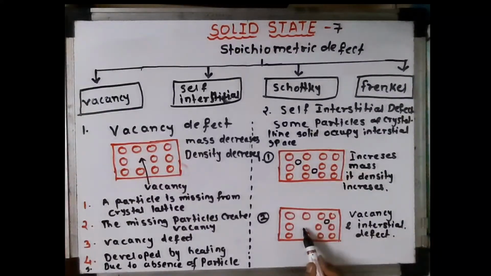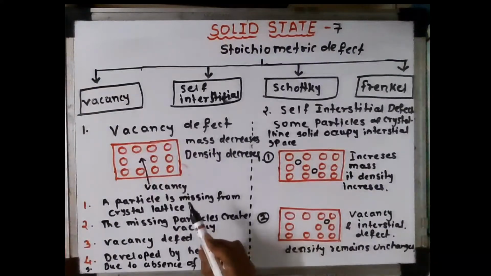First, one particle is missing in this crystal structure and creates a vacancy, and this particle goes into the interstitial space. So it is a combination of both types of defects, that is vacancy defect and interstitial defect. As there is no change in its mass, its density remains unchanged.